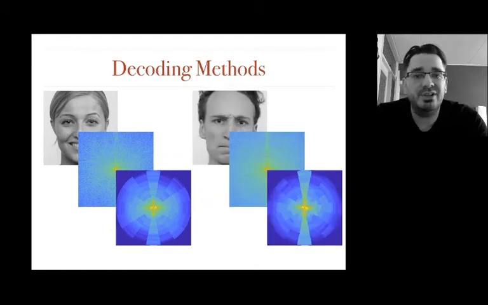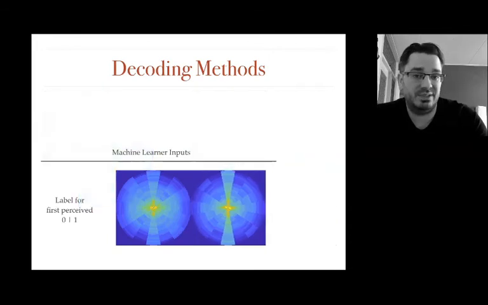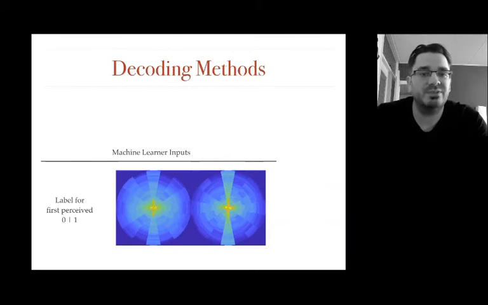We do the same for the other image and then combine the two spectra and add a label indicating which image was perceived first, the left or the right image, and we repeat this process for all trials of all participants, resulting in a data set of about 10,600 entries. This then served as the input for machine learning.